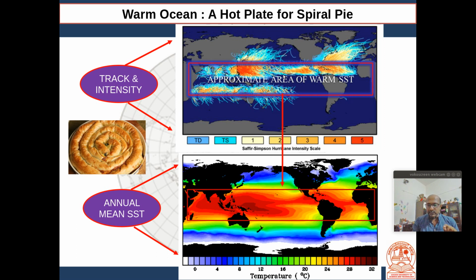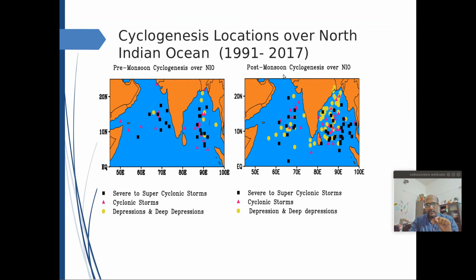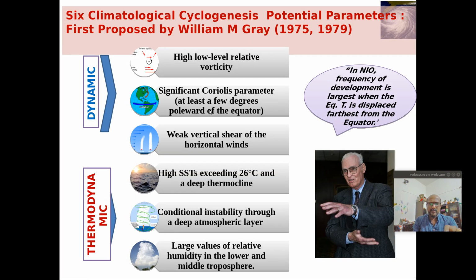The dynamics is also playing a bigger role, in which for the initiation or genesis of the cyclonic storm, some Coriolis parameter is required. That is how the wind turns anti-clockwise in a cyclonic system in the northern hemisphere. So there should be significant Coriolis parameter. Then weak vertical shear of horizontal wind. That means wind speed or direction should not change with height.